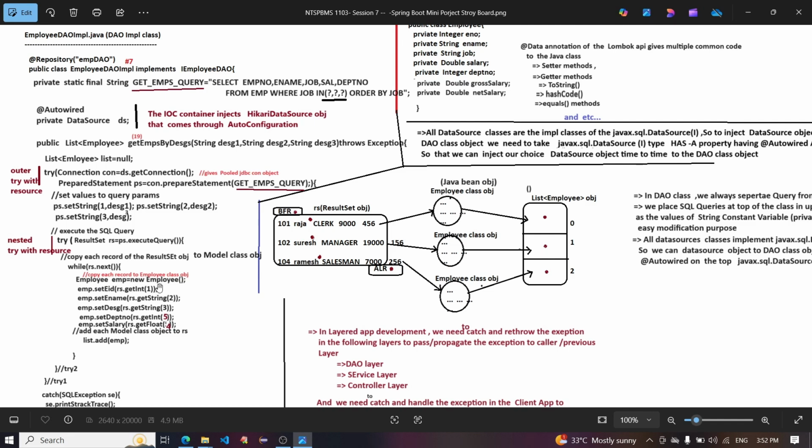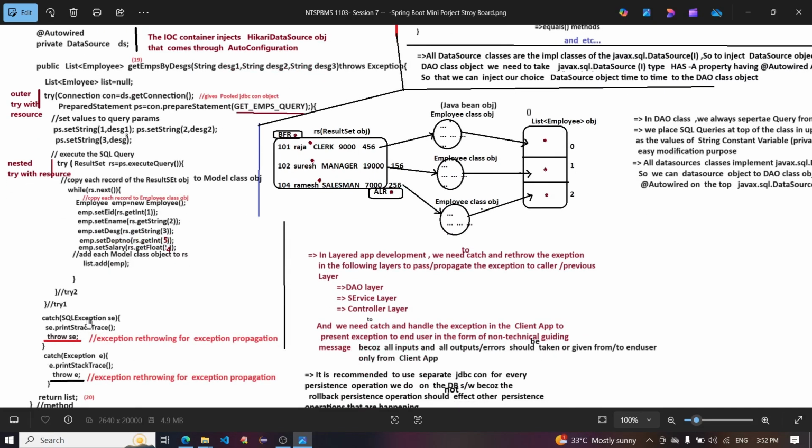Employee emp = new Employee(); emp.setEid(rs.getInt(1)); emp.setName(rs.getString(2)); emp.setDesign(rs.getString(3)); emp.setDepartmentNumber(rs.getInt(5)); and emp.setSalary(rs.getFloat(4)). Then add each model class object to the list: list.add(emp). Close the while loop, and close the try.